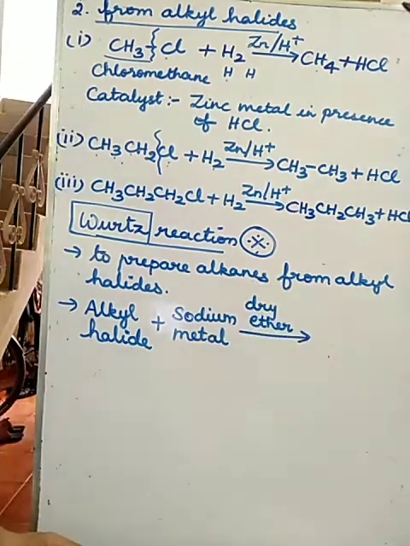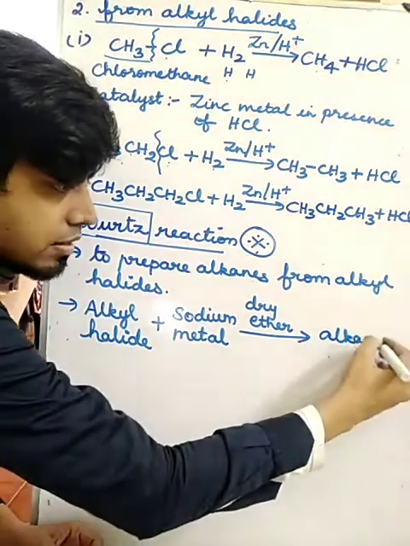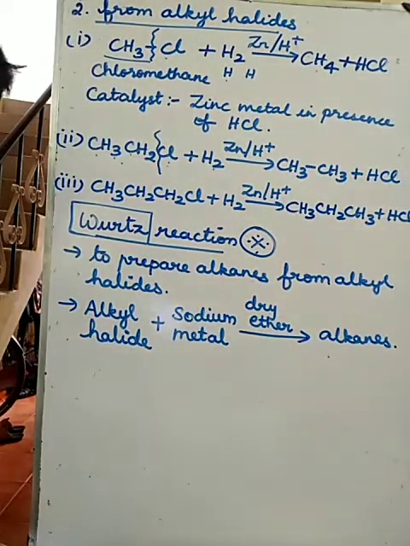In the presence of dry ether, I will get alkanes.